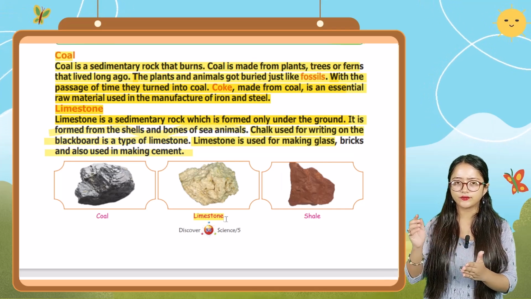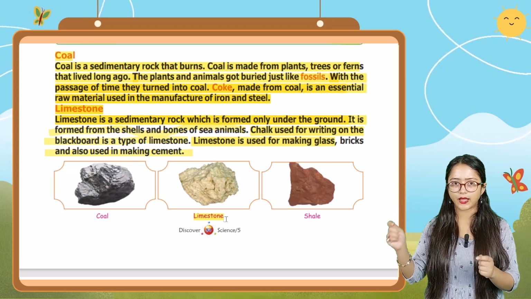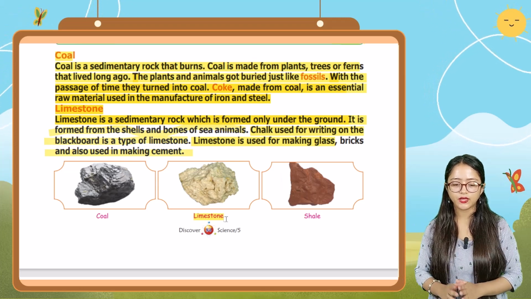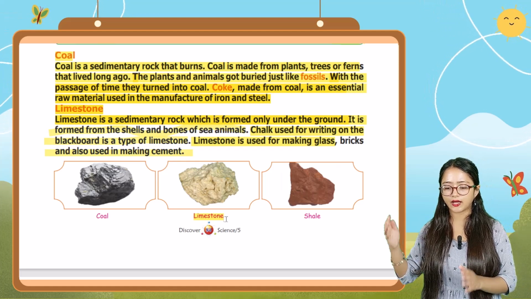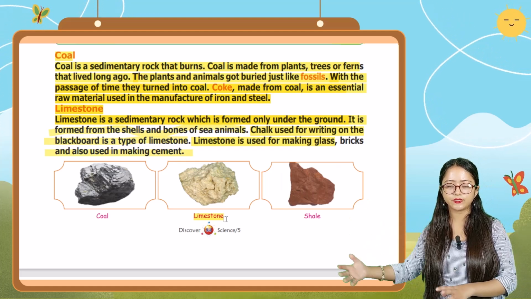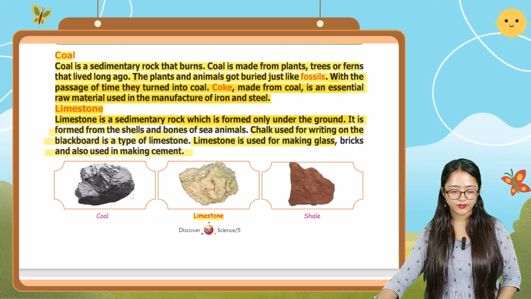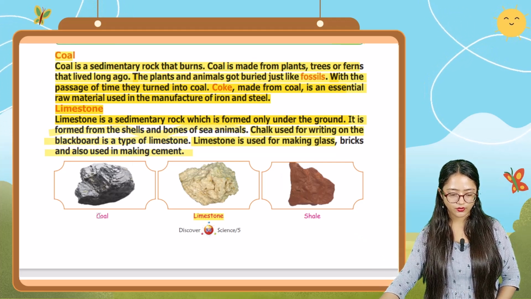And chalk, which is used for writing on the blackboard, is an example of limestone, and it is a type of limestone. And limestone is used for making glass, bricks, and also used in making cement. Okay, here you can see the image of coal also.